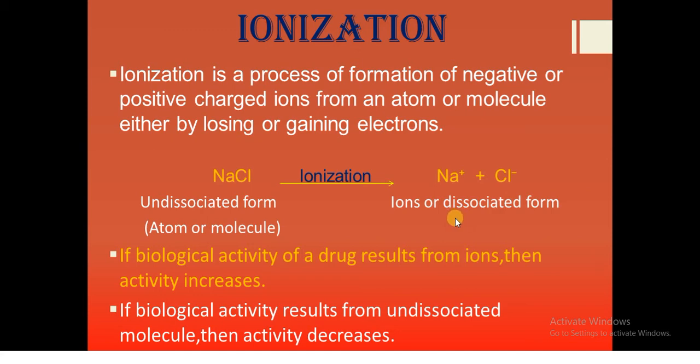Means the undissociated form of sodium chloride has been converted into the dissociated form of sodium ions and chloride ions. How will these ions be formed from an atom or molecule? By losing or by gaining electrons. If they lose electrons, then they get a positive charge. If they gain electrons, then they get negatively charged ions. If biological activity of a drug results from ions, then activity increases.